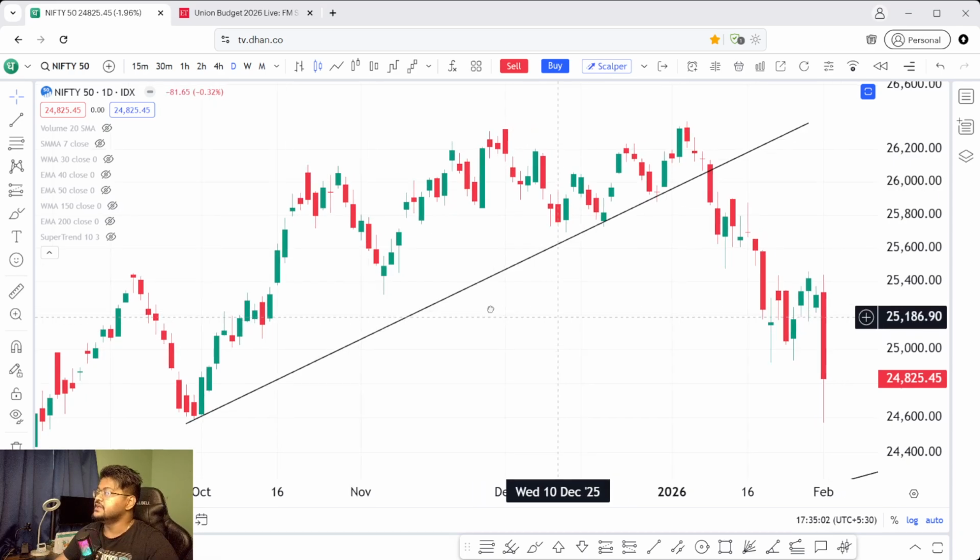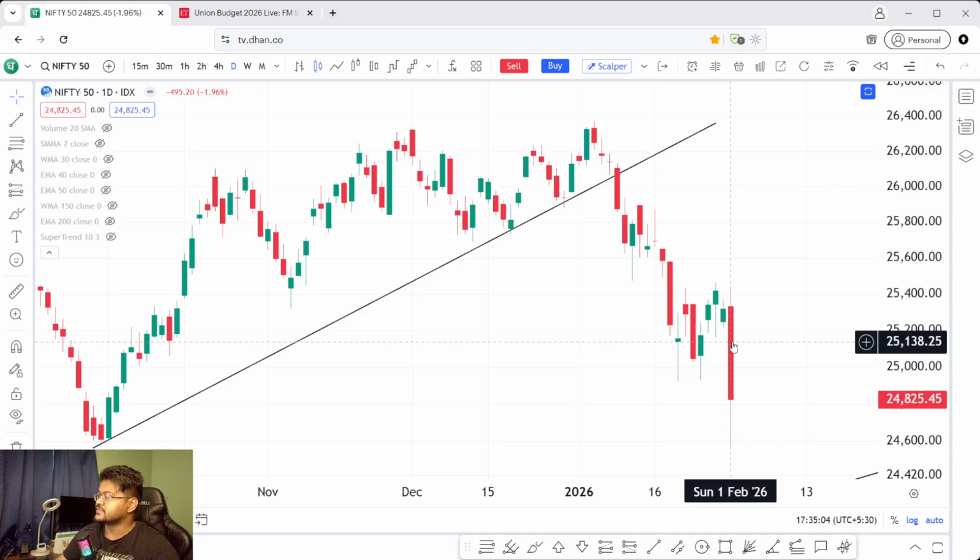So you see, this is the price action of today, Sunday 1st February 2026, and the market fell by minus 1.96% to be exact, almost 2%. Okay, so you must be thinking, if you are seeing this in isolation, that the market was good and only after the budget declaration the market fell.